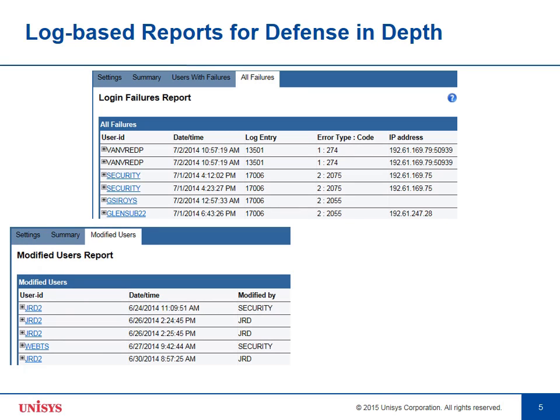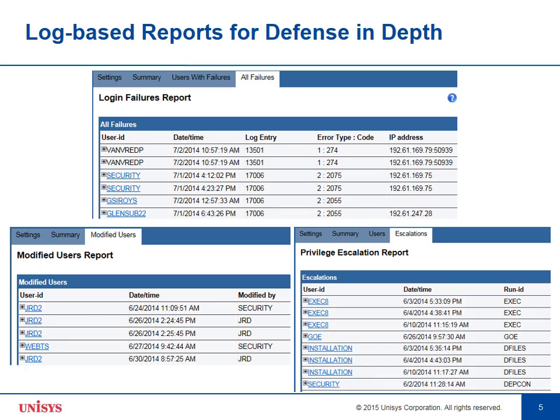Another is the modified users report. If somebody has modified a user, for example, to give additional security privileges, you'd like to know when that happened, what happened, and who made the modification. A third type of log-based report is the privilege escalation report that tells you who did the escalation and when it happened. These are reports that have no parallels in either Simon or Security Client.